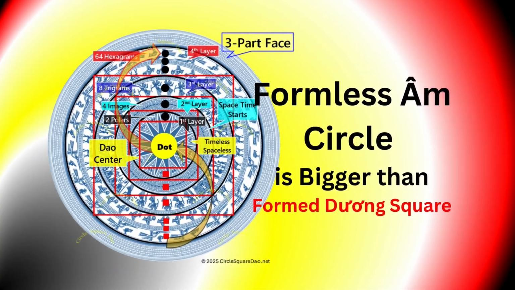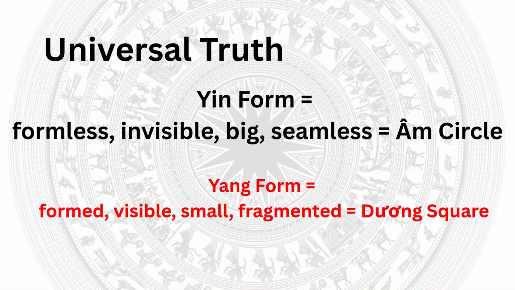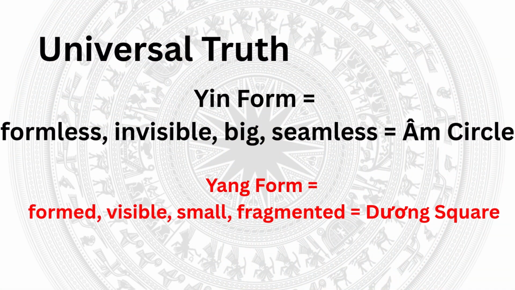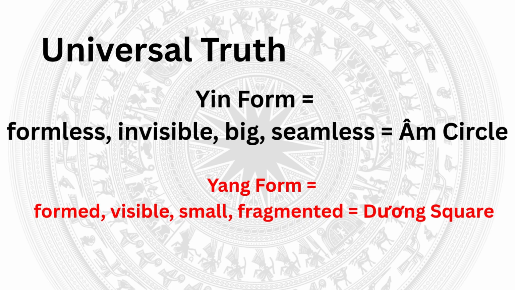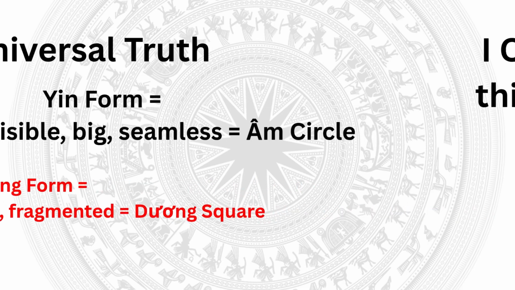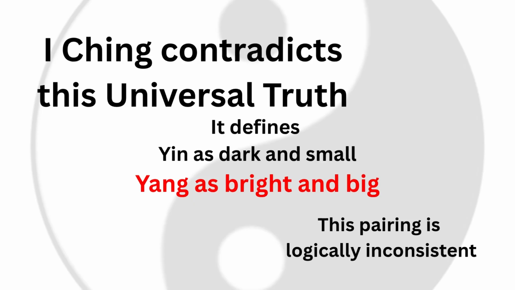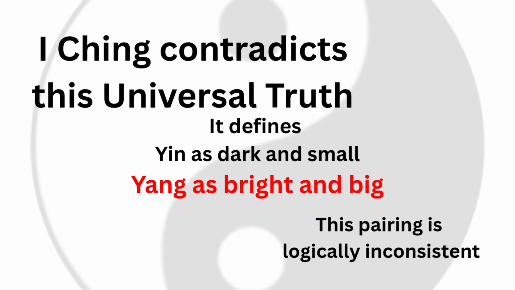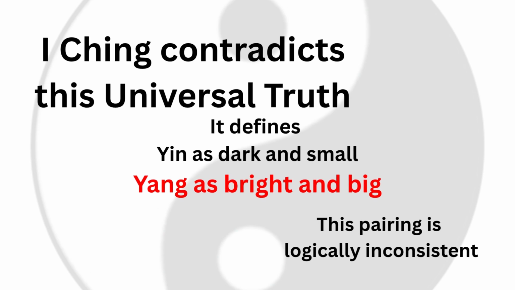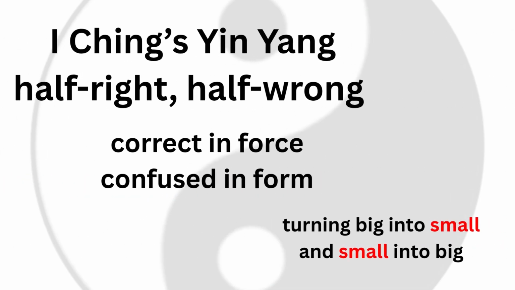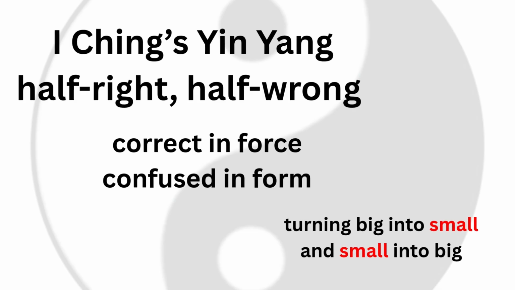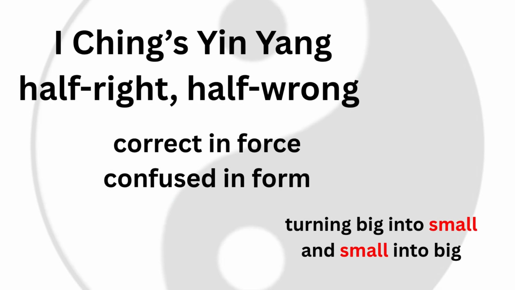So, the universal truth is, with regards to the form or shape, Yin represents the things that are without form or formless, invisible, big, seamless, expressed as Am Circle in Circle Square Tao. Yang indicates things that have shape, visible, small, fragmented, and is Duan Square. But the I Ching contradicts this truth. It defines Yin as dark and small. It defines Yang as bright and big. This pairing is logically inconsistent. Darkness implies vastness, not smallness. Brightness implies visibility, which signifies boundaries, hence smallness, not big. The I Ching's definition of yin-yang is half right, half wrong, correct in force, confused in form, turning big into small and small into big.